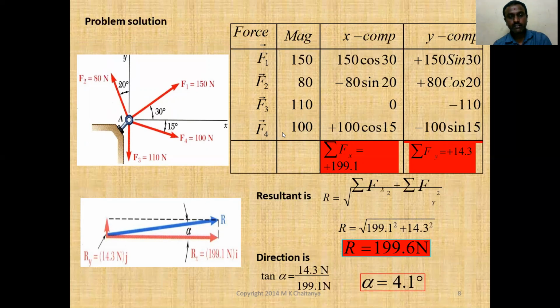Similarly, for F4 with magnitude 100, we take 100 cos 15 degrees and minus 100 sin 15 degrees as the y component.